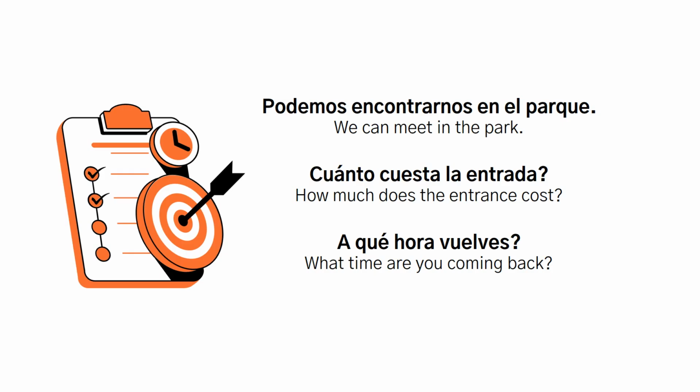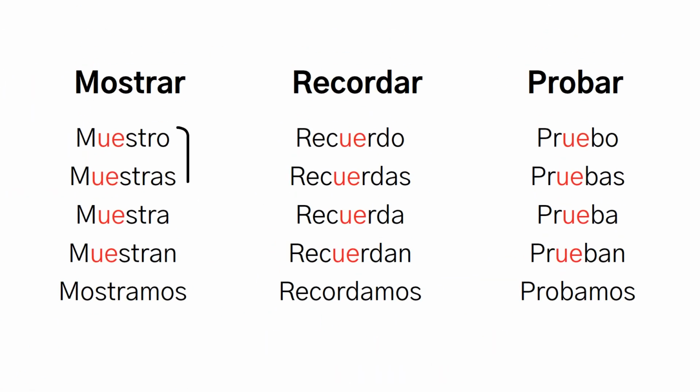The beauty of stem-changing verbs is their predictability. Yes, the stem changes, but it changes the same way every time. O becomes UE in four forms. Nosotros stays regular. This happens consistently across every O to UE verb in Spanish.